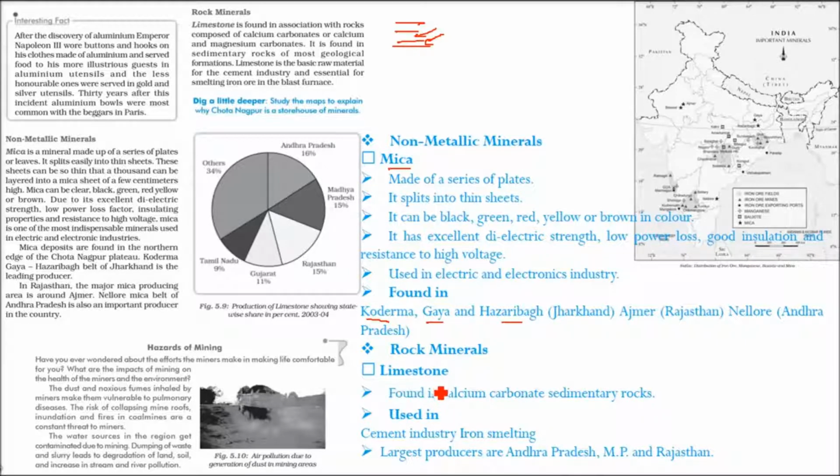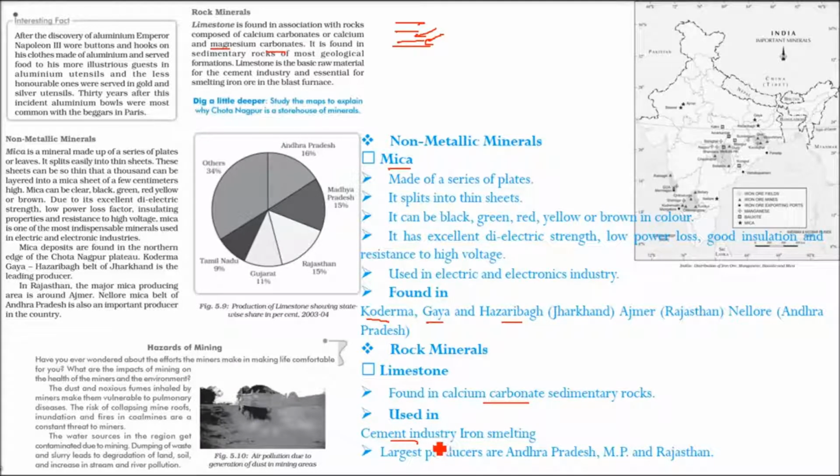When we talk about rock minerals, we talk about limestone. Limestone is found in calcium carbonate sedimentary rocks, and also in magnesium carbonate, calcium and magnesium carbonates. It is found in association with the rocks composed of all these. So it is found in sedimentary rocks. Limestone is the basic raw material for the cement industry.